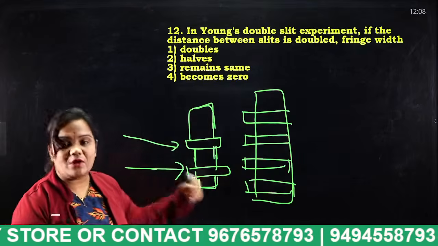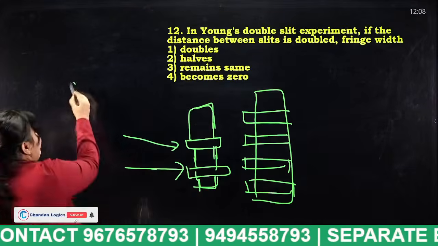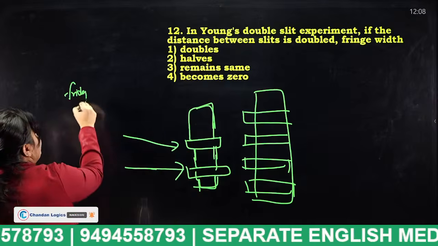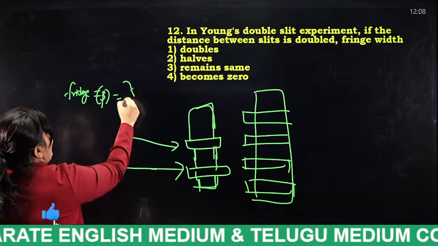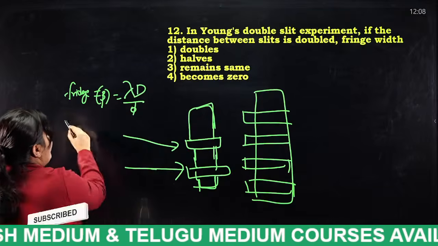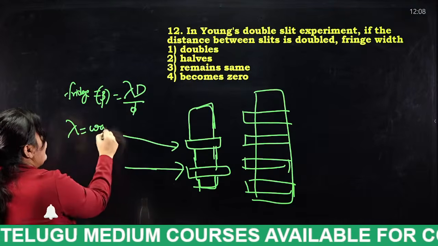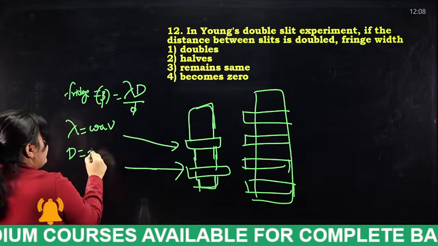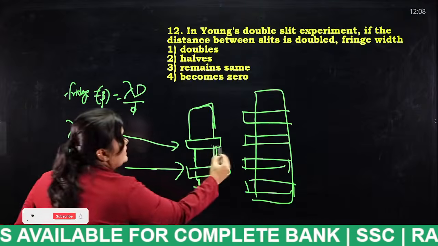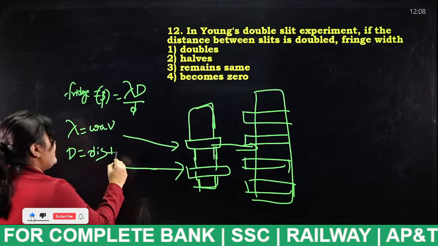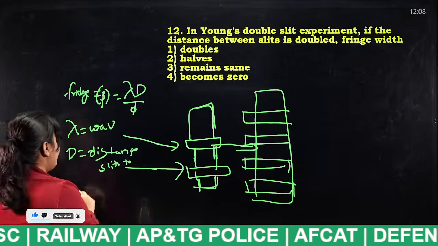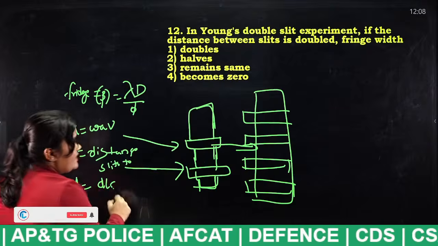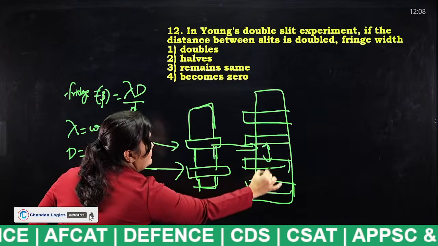So we have a particular formula for this. Fringe width beta is equal to lambda D by d. We all know lambda is equal to wavelength, capital D is equal to distance from slits to the surface, and small d is equal to distance between the slits.